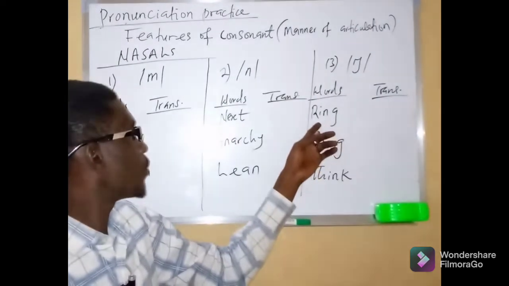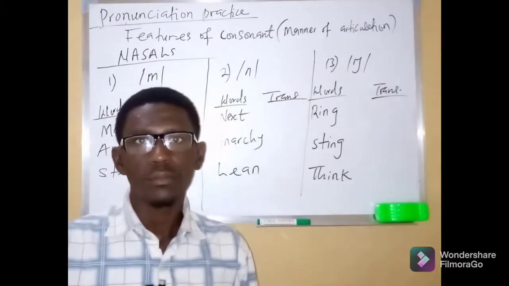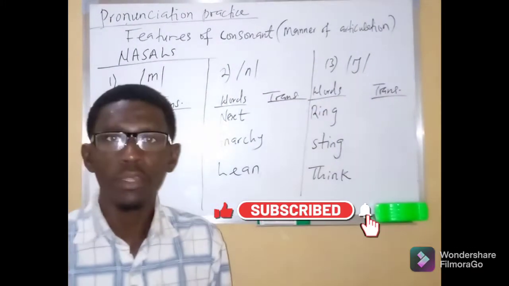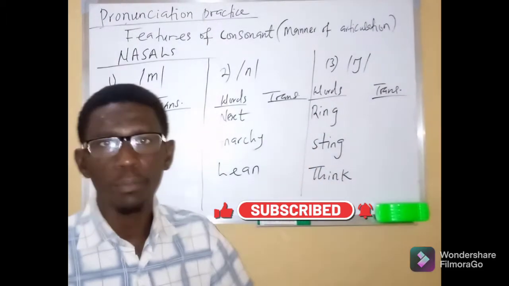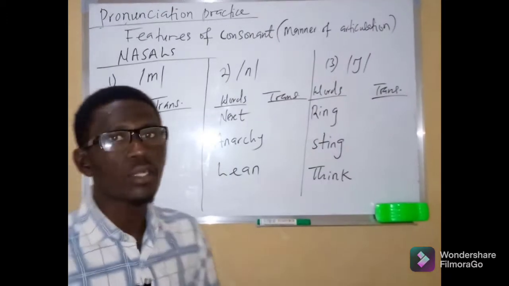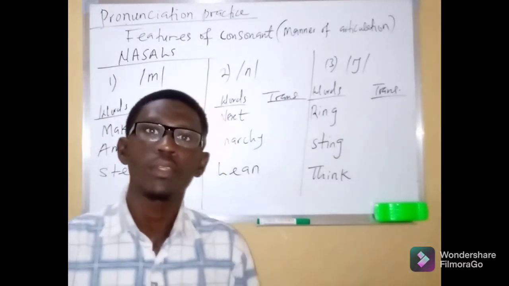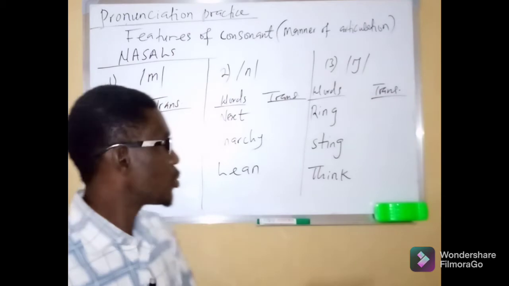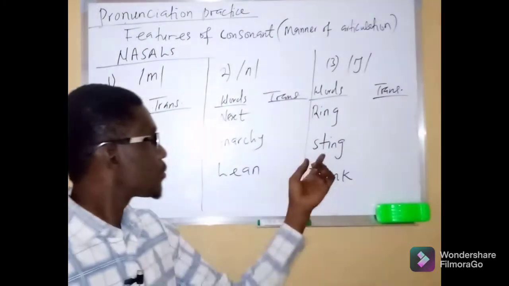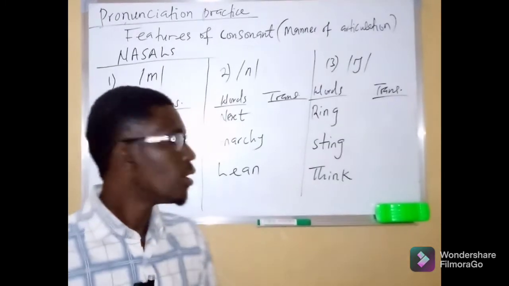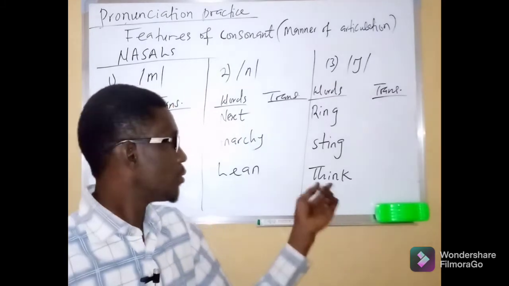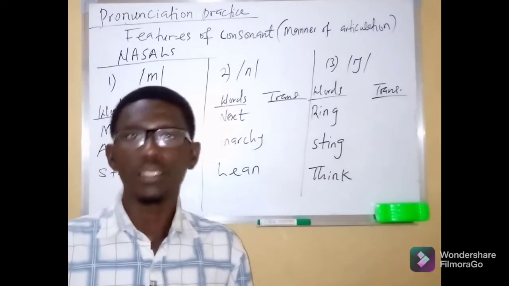And in words we can have it in words like ring. This sound mostly appears at the final position of words. So we can have it in words like ring, and mostly in words that end with ng. So we have it here in words like ring, sting, and in think too. Think. There is the sound ng.